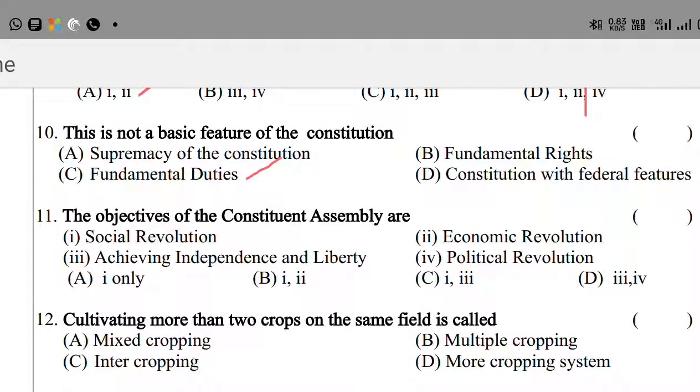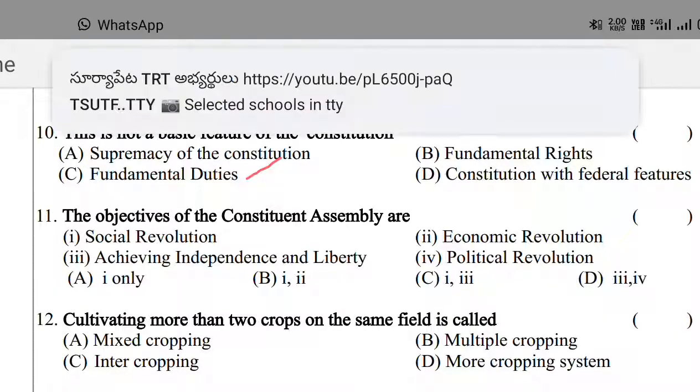Okay, the next question is question number 11. The objectives of the Constituent Assembly are: Option 1, social revolution. Option 2, economic revolution. Option 3, achieving independence and liberty. Option 4, political revolution. Social revolution is to be considered as a feature of the objectives of the Constituent Assembly.